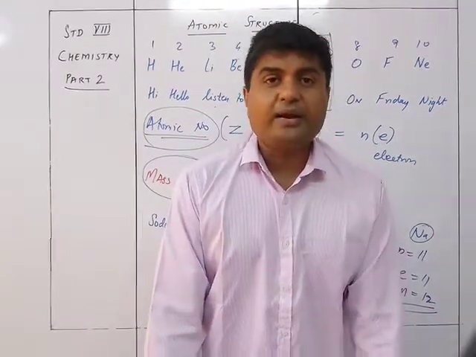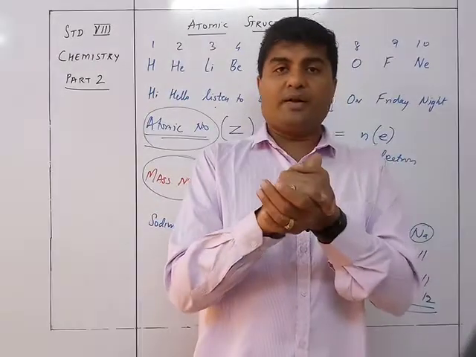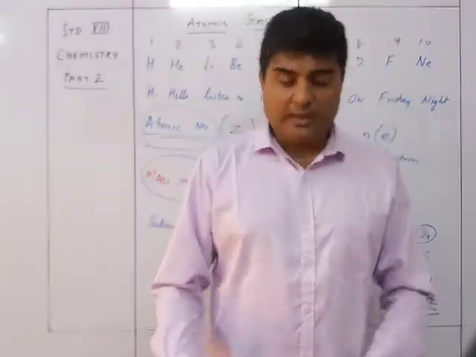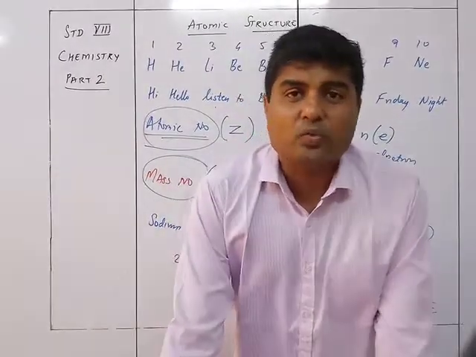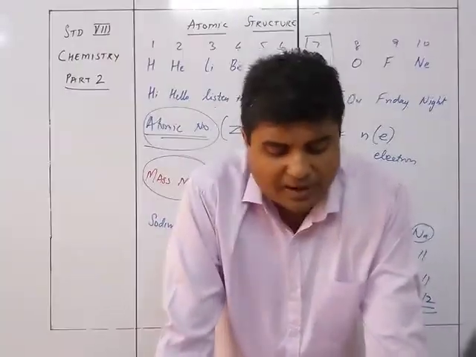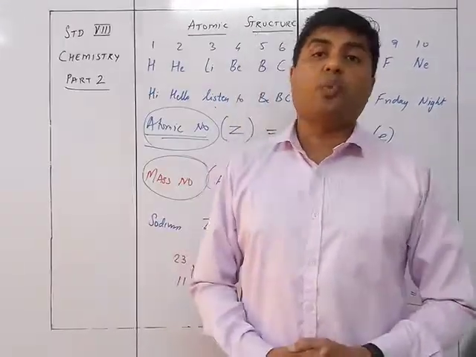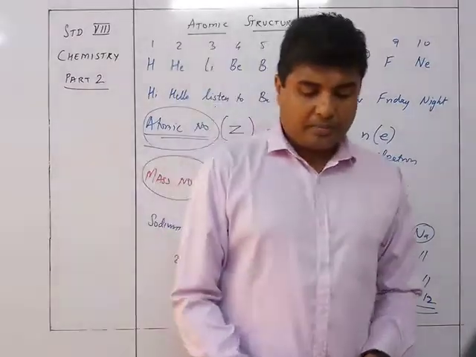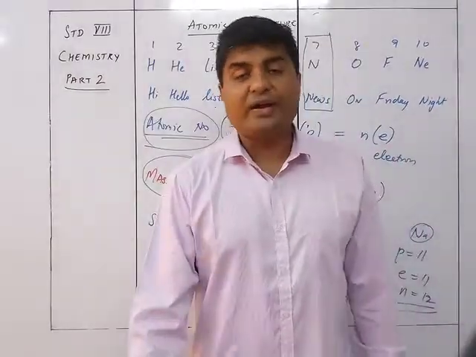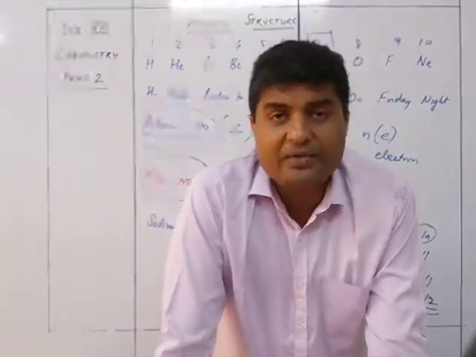And of course, the molecular weight; that was for the atom. How are molecules formed? Molecules are made by combination of 2 or more atoms to form one particular compound. So that is one molecule. So the relative molecular weight will be, of course, the same way, when we are comparing with one atom of hydrogen or 1/12 the mass of a carbon atom. So relative molecular mass is equal to the number of times one molecule of a substance is heavier than the mass of one hydrogen atom, or the number of times one molecule of a substance is heavier than 1/12 the mass of an atom of carbon. Okay, so this is what is relative molecular mass and relative atomic mass.